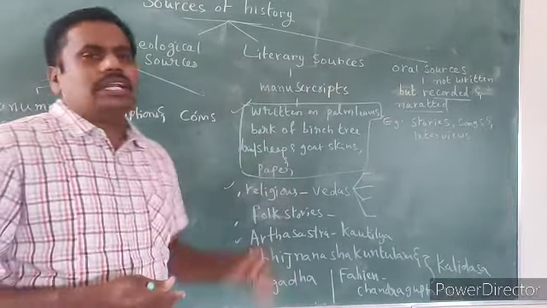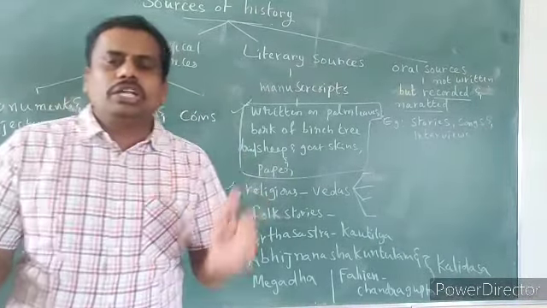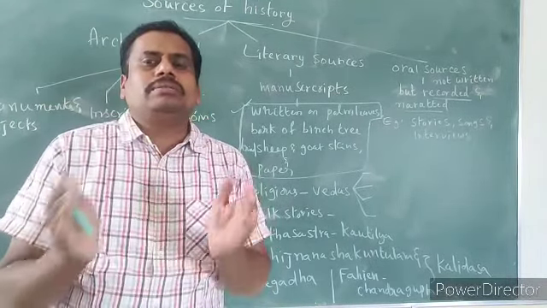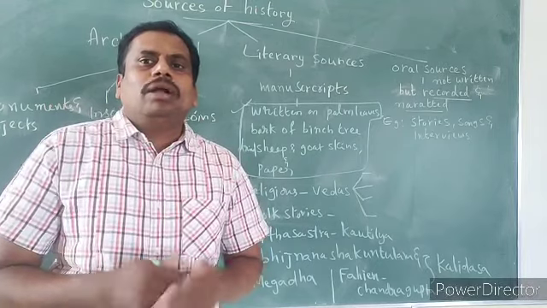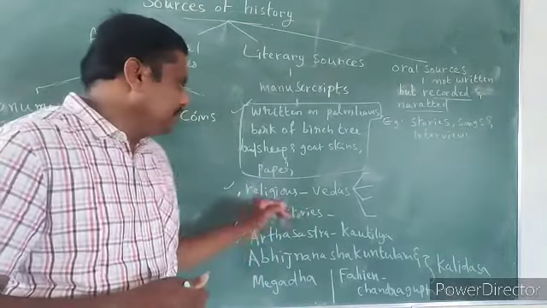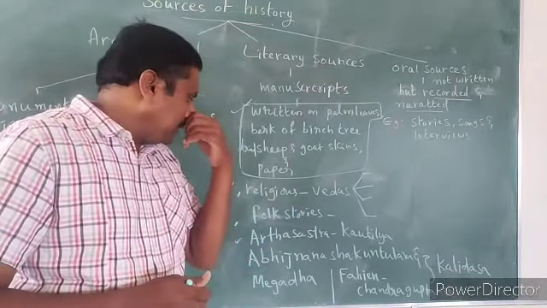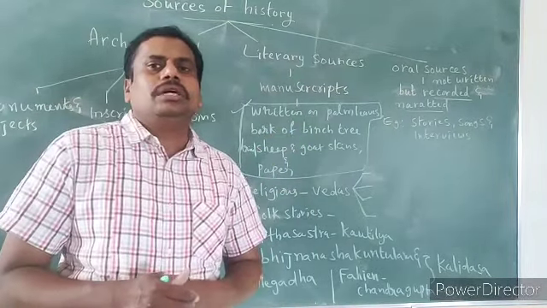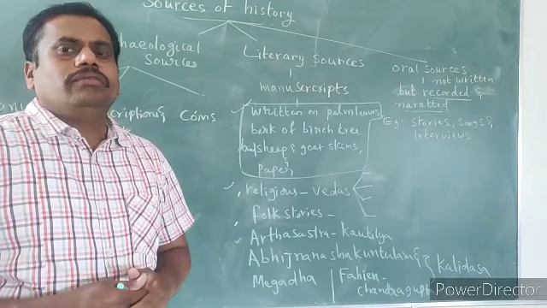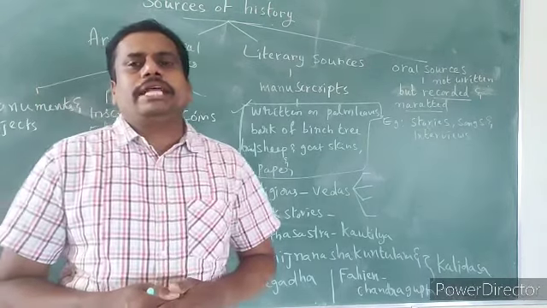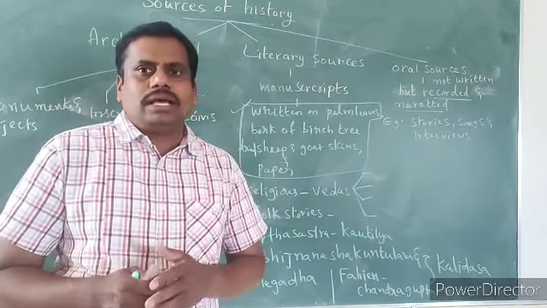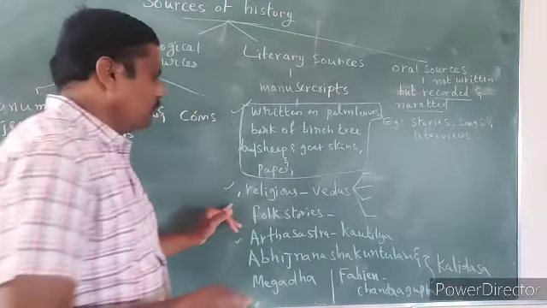And even under literary sources, some resources are related to religion. What are those? Those are the Vedas. Vedas were written by these Aryans, and those Vedas were four.